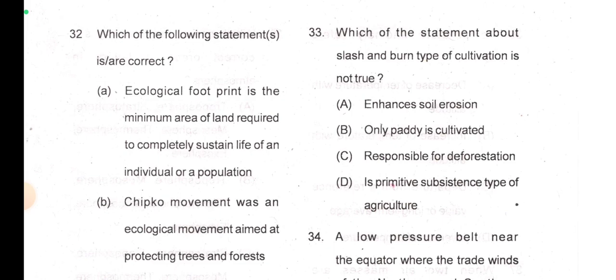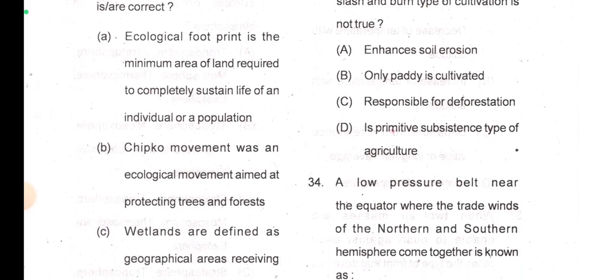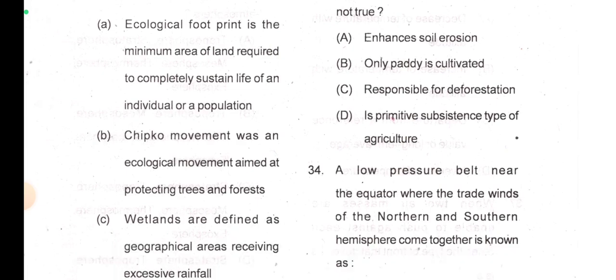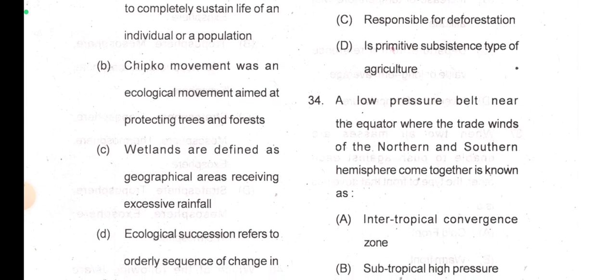Yeah, that is true also. And to some extent it also enhances soil erosion, but they are more sustainable than our modern cultivation. So I think only paddy is cultivated. No, they don't just cultivate paddy or rice, right? They cultivate many more things. So I think option B is not true.